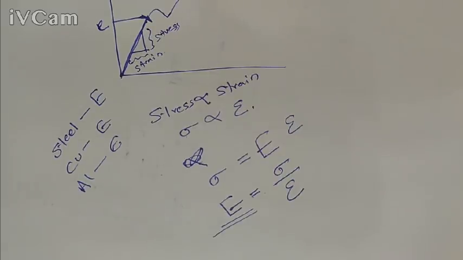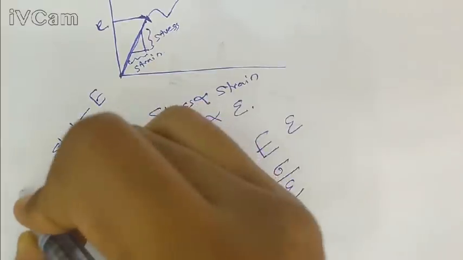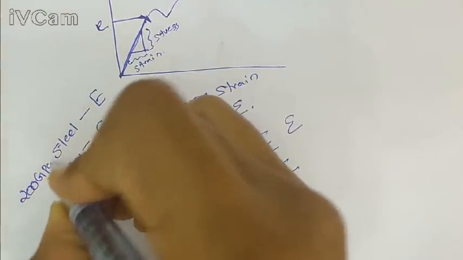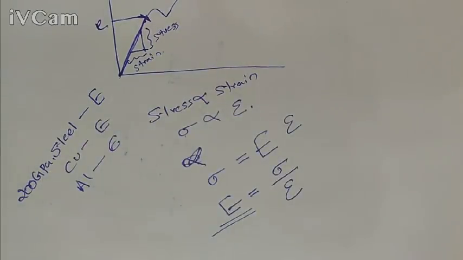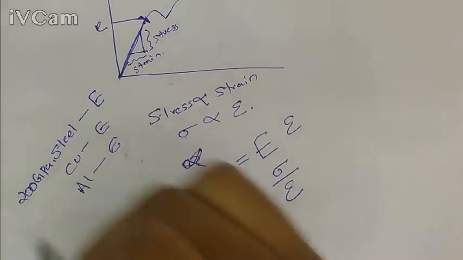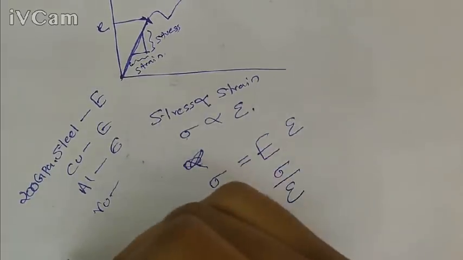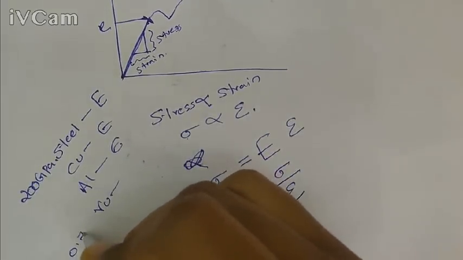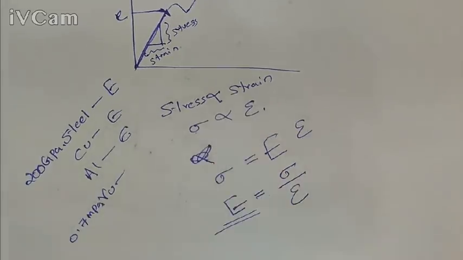E for steel, for a particular type of steel, is equal to 400 gigapascal. And if you take another one, rubber, it is almost equal to 0.7 megapascal. See the difference. For steel, it is equal to 400 into 10 raised to 9 pascal, and for rubber, it is equal to 0.7 into 10 raised to 6 pascal. This is the difference.